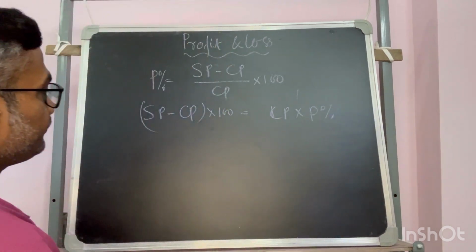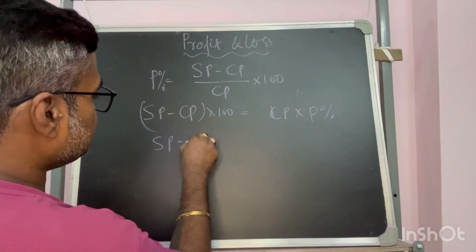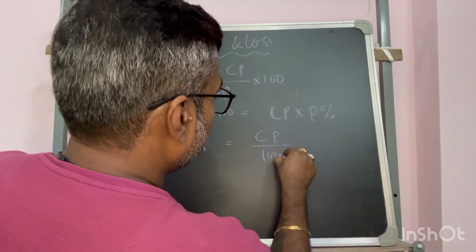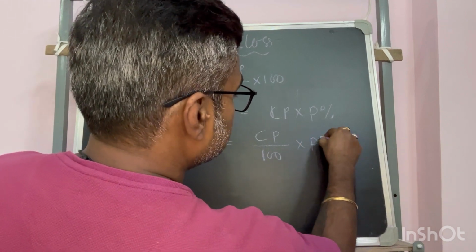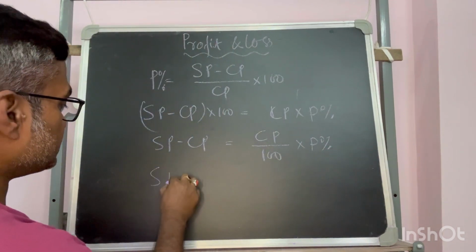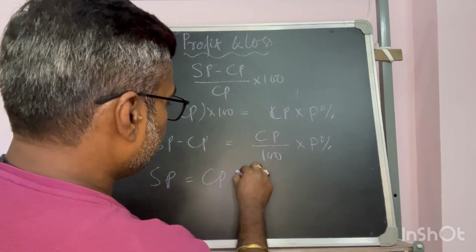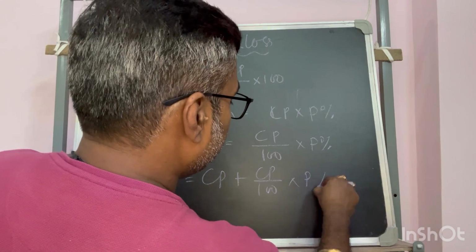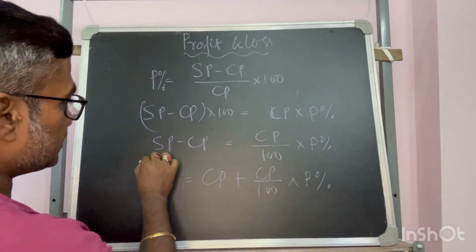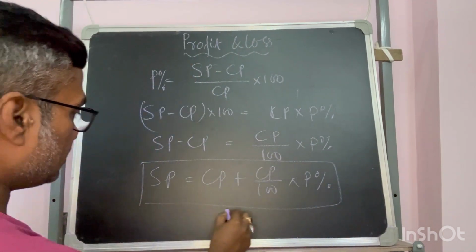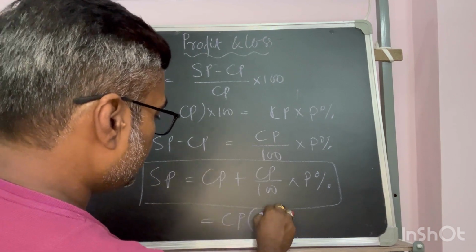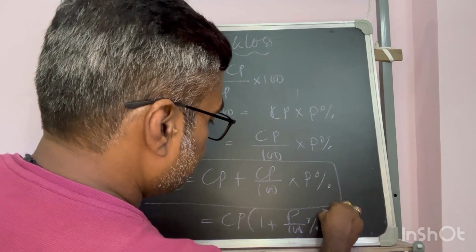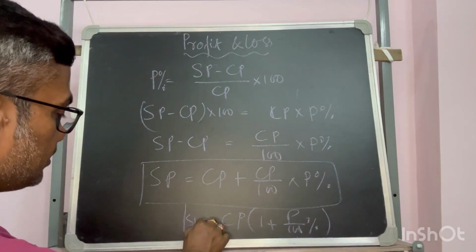So you can write SP minus CP as CP by 100 into P percentage. So SP is equal to CP plus CP by 100 into P percentage. This also can be written in one more step as CP into 1 plus P by 100 percentage. This can also be written for SP.